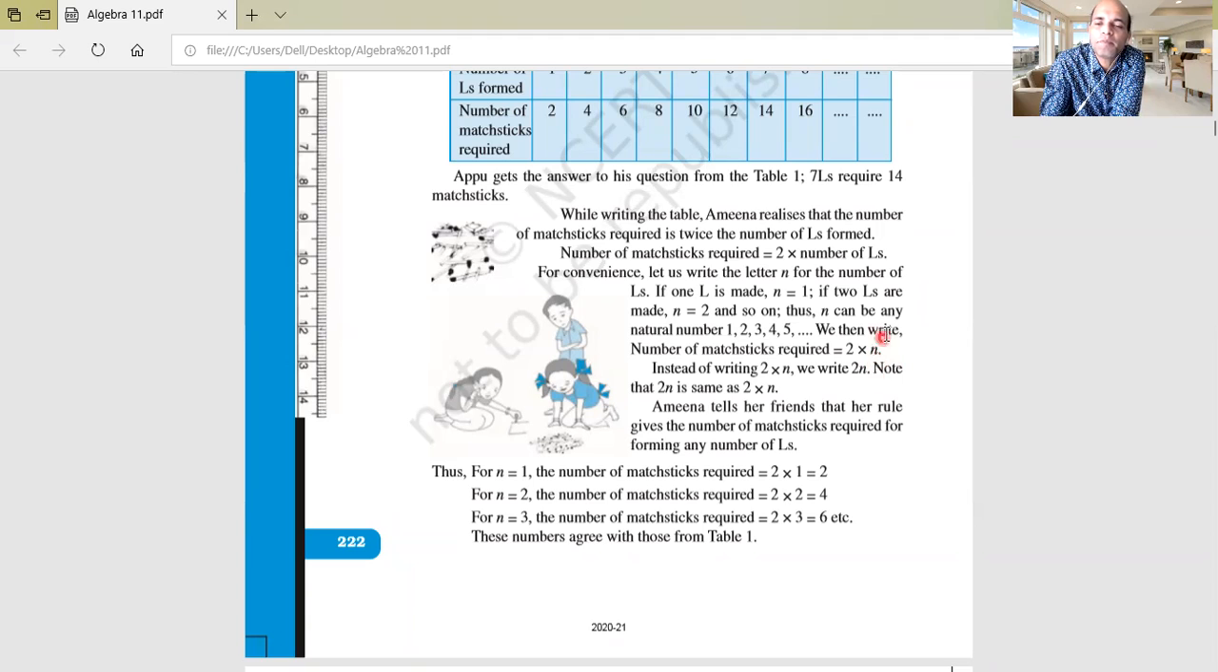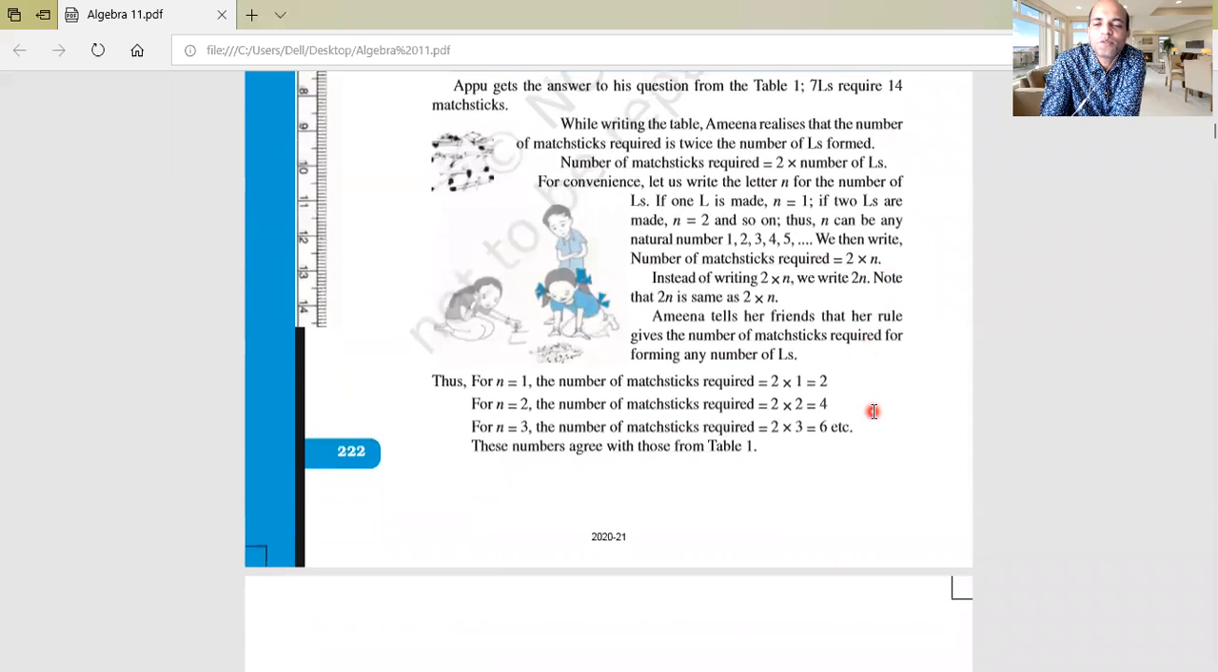Now n becomes 50. The number of matches required is 2 multiplied by 50, which is equal to 100. Clear? The value of n is variable, but this 2 is constant.